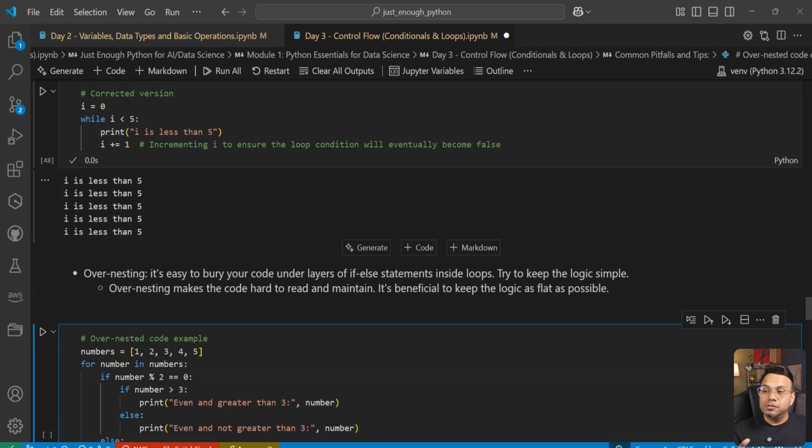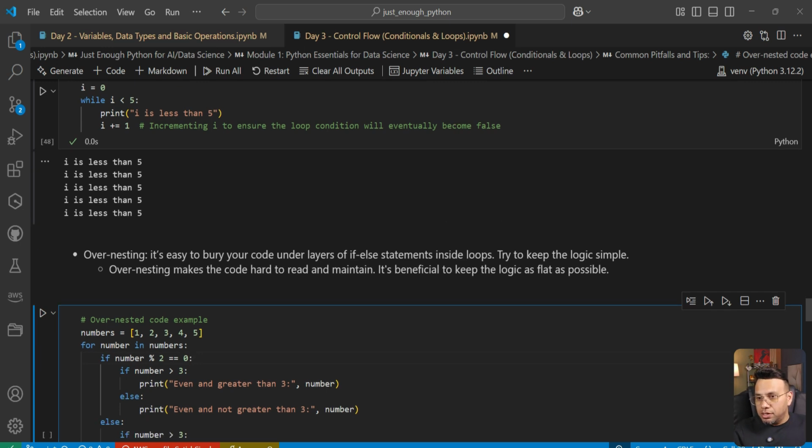Okay? So the next pitfall is over-nesting. We previously saw that, in fact, we can nest our conditions. We can nest our if-else conditions. And you can have as many layers as possible. The program will never complain. The program will execute if the logic is right. But your eyes will complain. It will not look good.